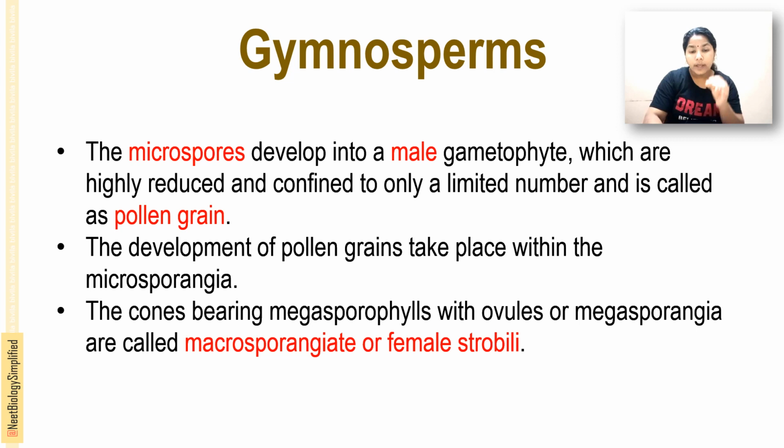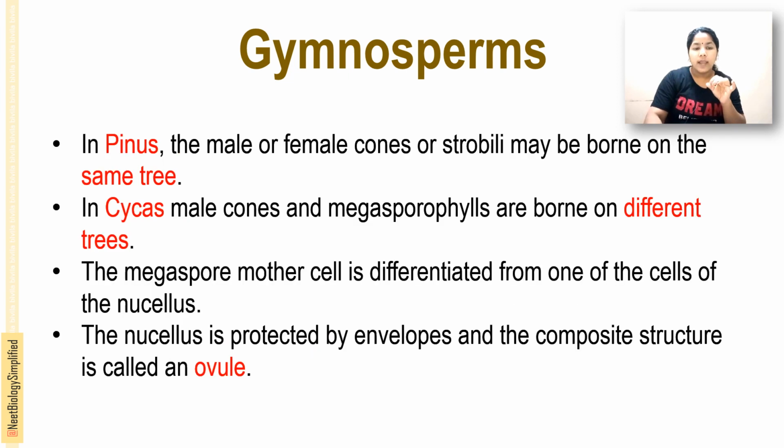The cone bearing the megasporophylls with ovules or megasporangia is called the female strobili, female cone, or macrosporangiate. Microspore-bearing cones are called microsporangiate, male strobili or male cones. In Pinus, male and female cones may be borne on the same tree.